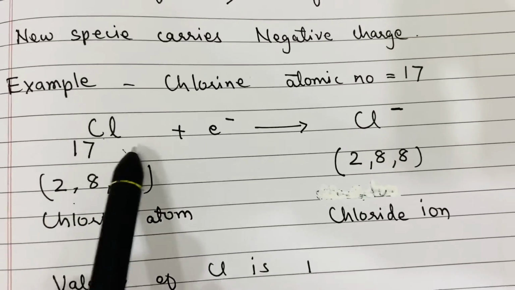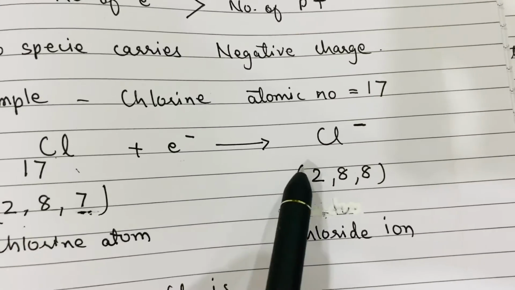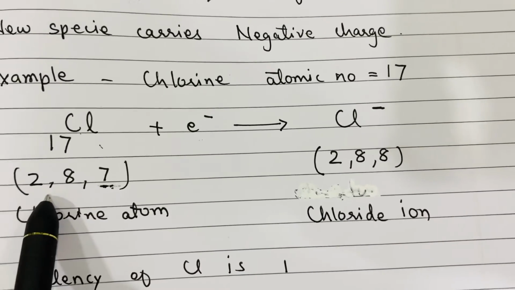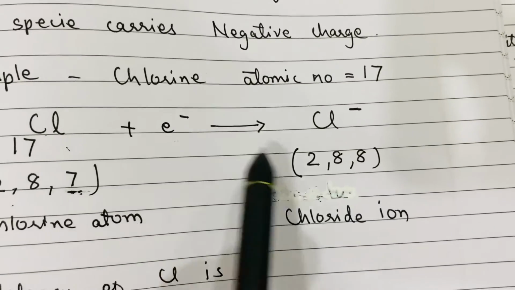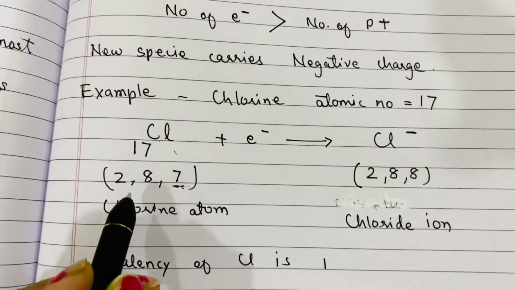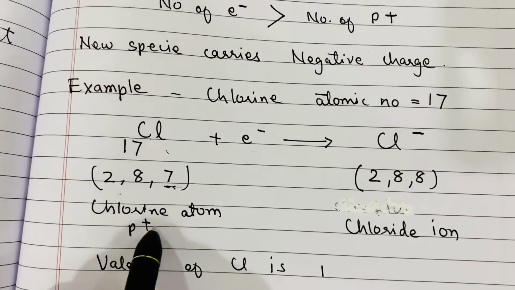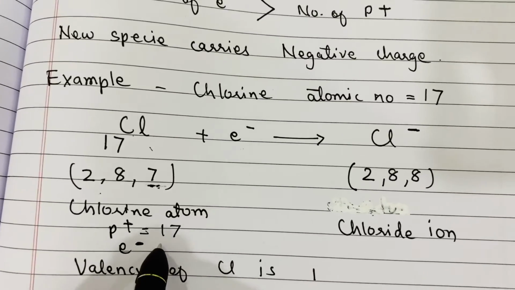So that's why chlorine will try to get 1 electron. If chlorine gets 1 electron, what will be the electronic configuration? 2, 8, 8. Yes, after achieving this electron. But due to this, what is the number of protons? Initially the protons are 17 and electrons are also 17.